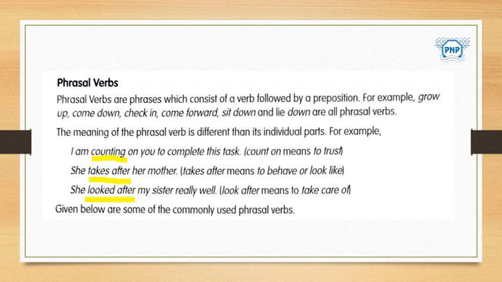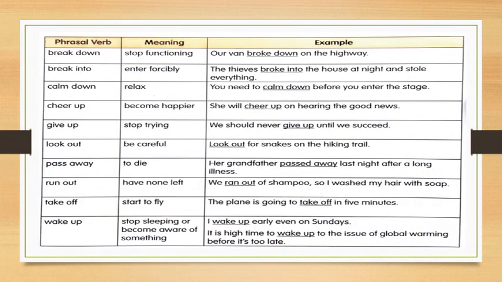So let's check some of the commonly used phrasal verbs also. You can see here these are the phrasal verbs, their meanings, and they have given one example of each. We'll take the first one, break down. Breakdown means stop functioning.